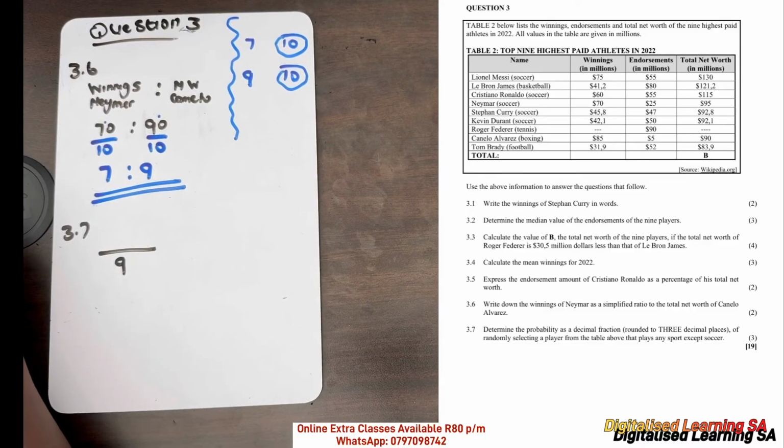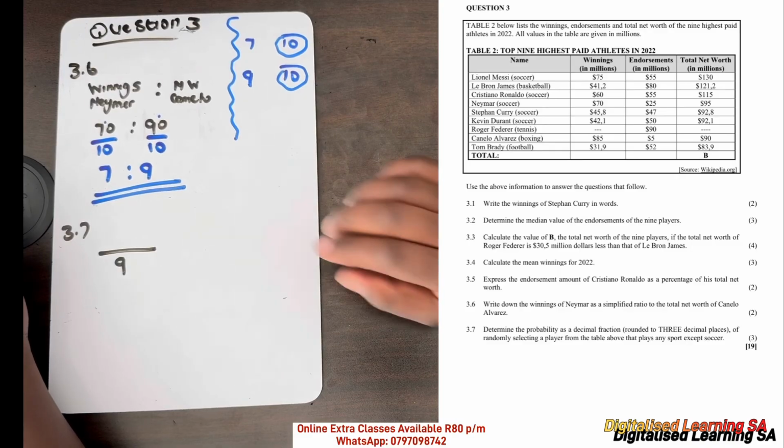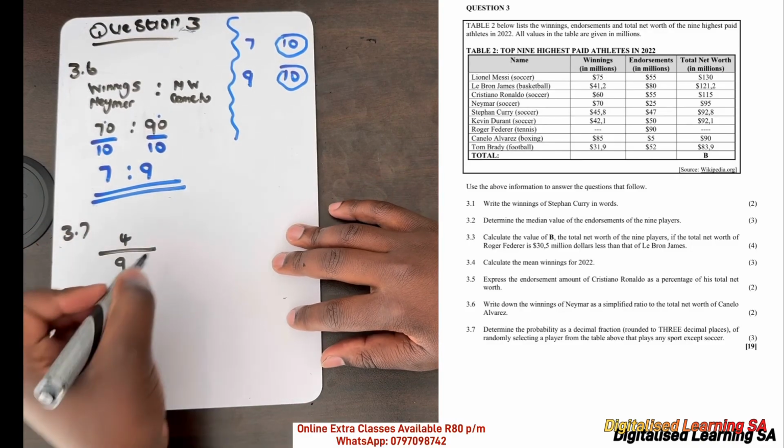Now we need to determine the players that play any other sport except soccer. The first one is Lionel Messi. He plays soccer, so we are not going to count him. We are going to count LeBron James, who plays basketball, Roger Federer, Canelo Alvarez, and then Tom Brady. So in total there are 4 players that don't play soccer but play other sports. So it's 4 divided by 9.